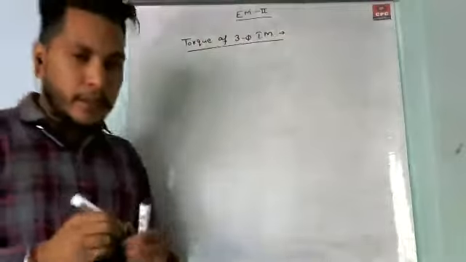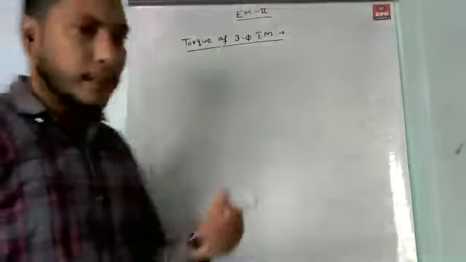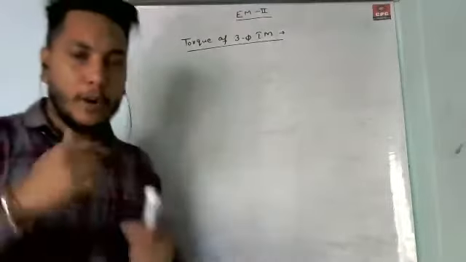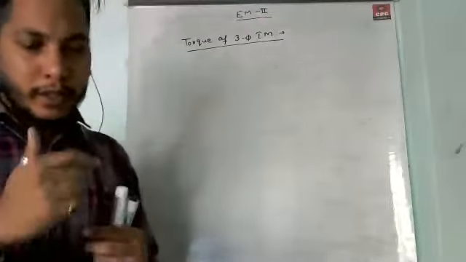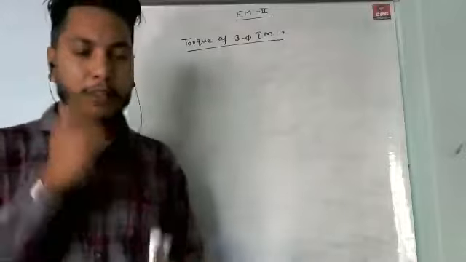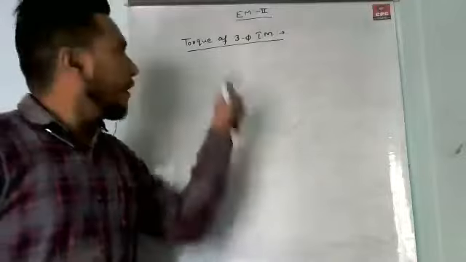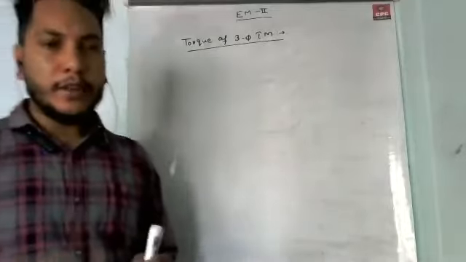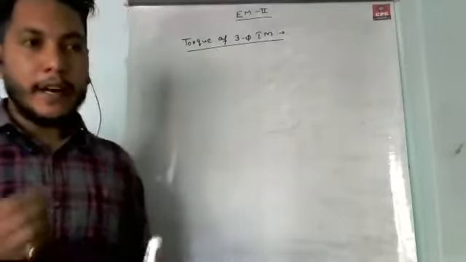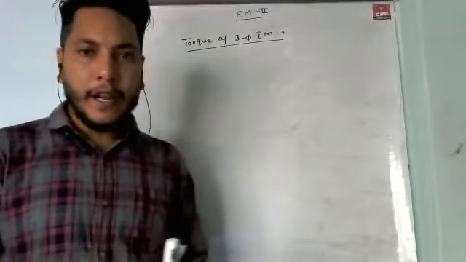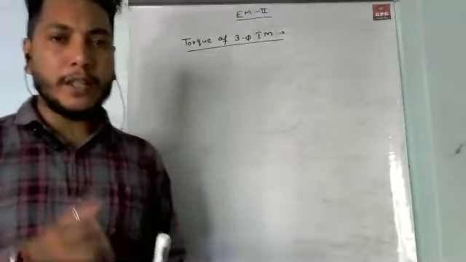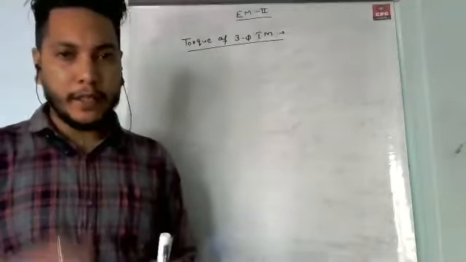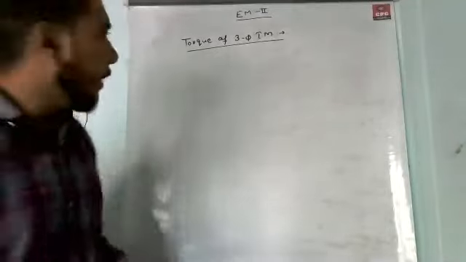First of all, what is torque? Torque is the product of force and displacement, that is, how much torque is produced in the rotor when it rotates. The torque developed in an induction motor is due to the interaction of the stator field and the rotor magnetic field, and it also depends upon the strength of these fields, that is, how strong the magnetic field is in the rotor and in the stator.